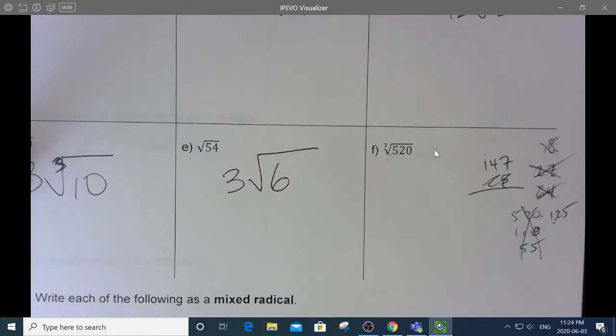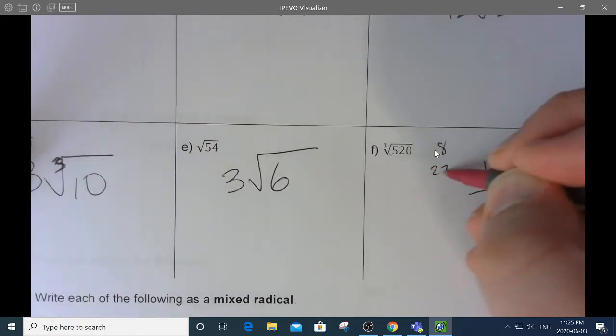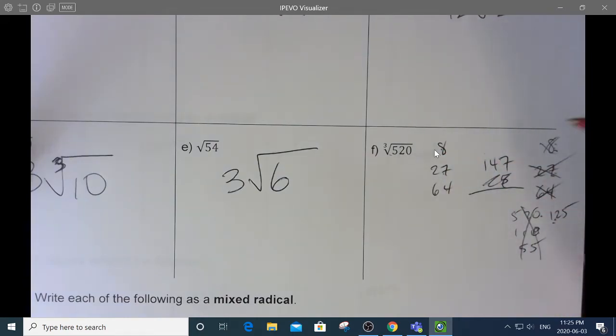I am honestly stuck here. What the heck? Is this already as simplified as it can get and it's messing with me? How dare it? I am almost completely out of options here. So there's 2 cubed, 3 cubed. Let me list them again. It doesn't have an 8. It doesn't have a 27. It doesn't have a 64. That's 2, 3, 4. If it doesn't have an 8, it can't have a 64.